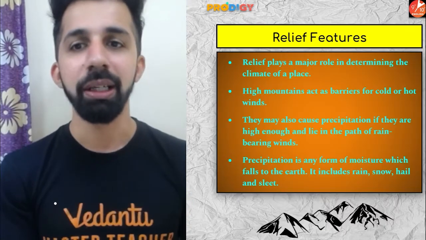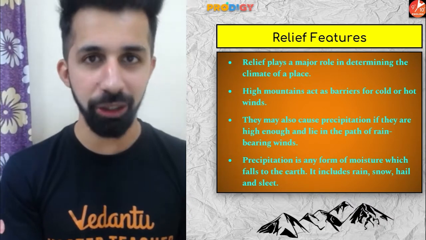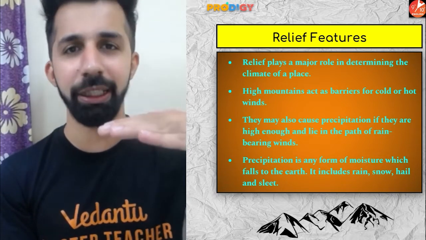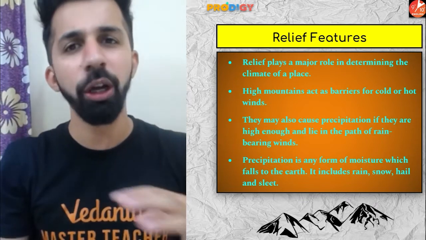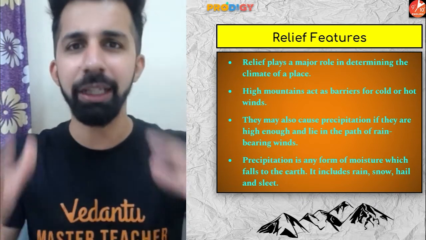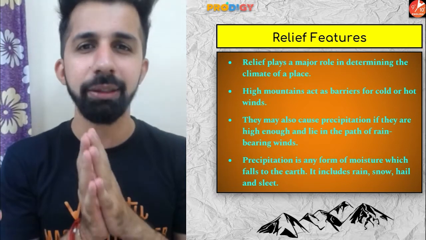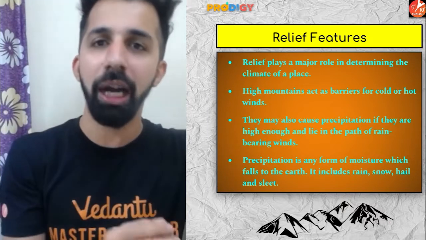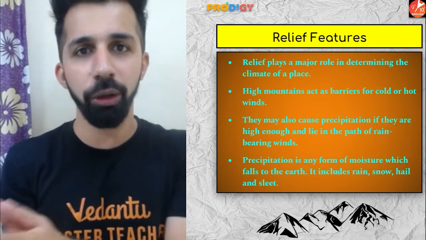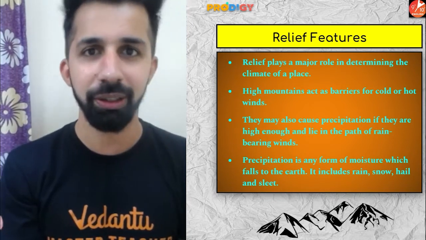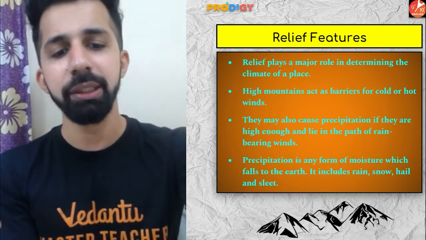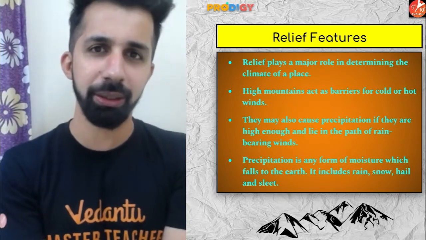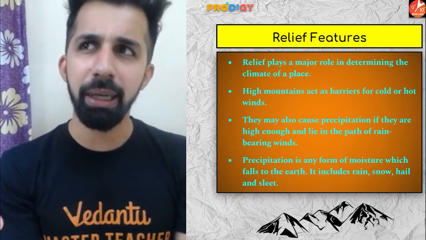Cool. The next one we have is relief feature. Now guys, try to understand this. What is relief feature? Guys, the differences in the height of the highest point and the lowest point of any landform. So that is a relief feature. Like mountains, plateaus, these are relief features. So the differences in the height between any high point and a low point on a landscape, that is a relief feature. Clear? All right. So guys, relief features also play a very, very important role in controlling the climate of any place. How? Let's take an example, guys.